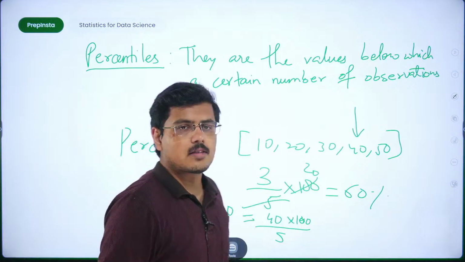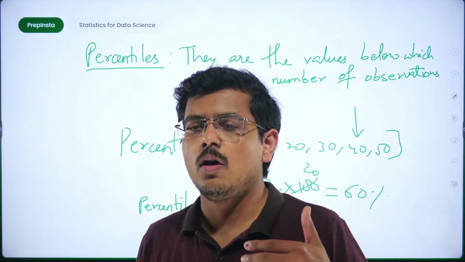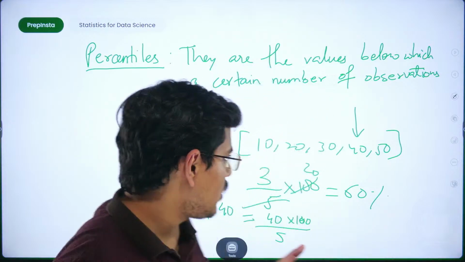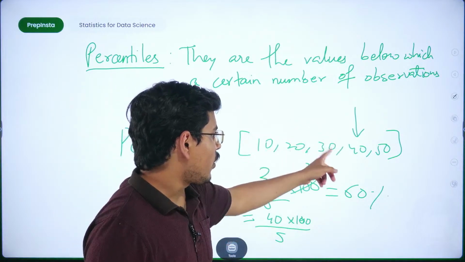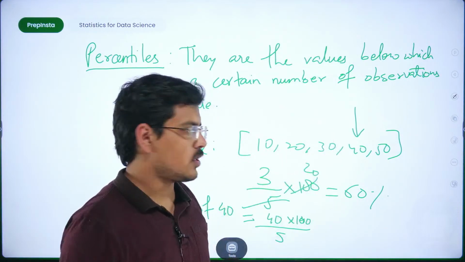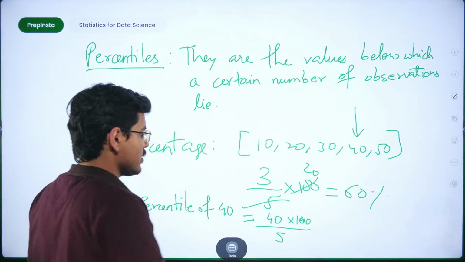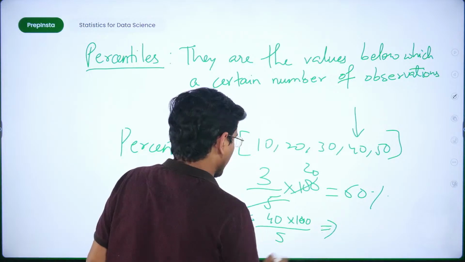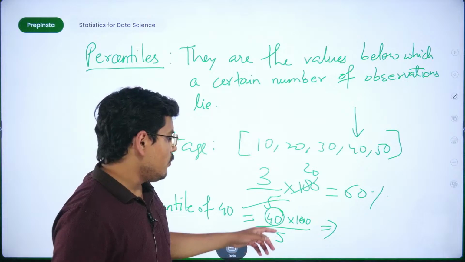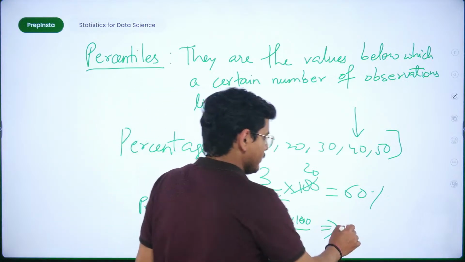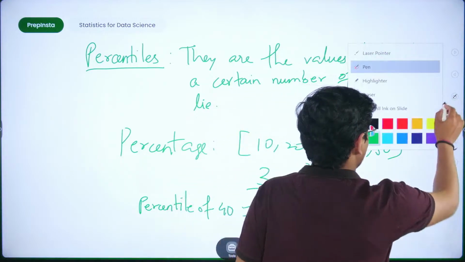Now in this case, when you are trying to compute where exactly you want these values to be fixed, for example, here there is 40, which is the number at which you are standing. For this particular number, you can calculate the percentile of this value. Now I have to calculate its percentile. This comes out somewhere around 800 percentile, pardon, not percentage symbol.